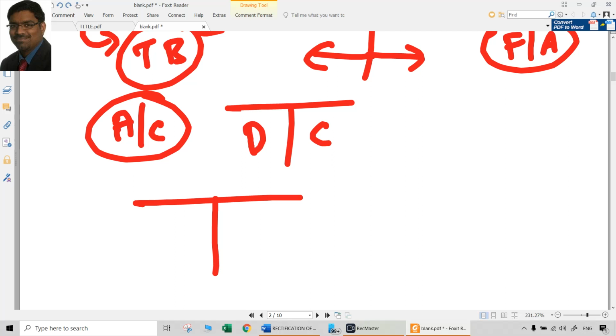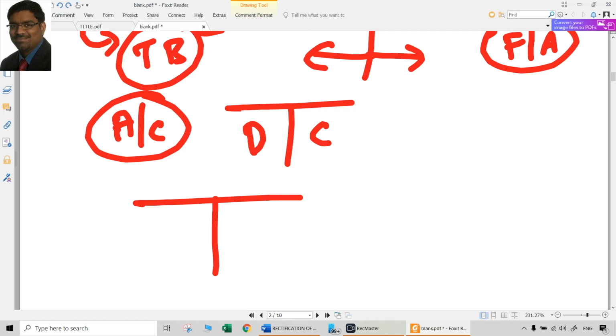Of course, everything depends upon the point that we look at. I will repeat this always. Never try to remember or learn by heart any rectification entries. Never try to remember this stage means this entry, that stage means that entry, like that. Only go by the concept. The concept is once again debit and credit. So what happened actually in that particular error? That is what we have to look at. Second point, at what stage are we? Only these two things we have to look at. If we understand what happened and at what stage we are, definitely we can rectify that error very easily.